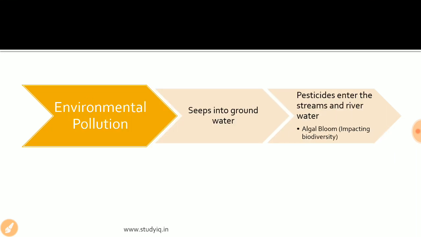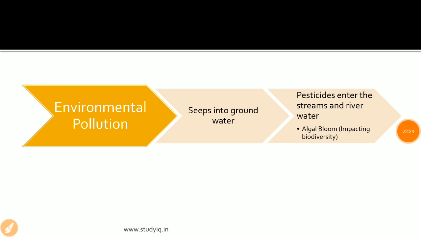The last implication of the high usage of pesticides and chemical fertilizers is upon the environment. If the farmer is using pesticides and chemical insecticides, then some amount of that is seeping into the groundwater through the soil, and some amount is getting mixed with the streams and the rivers that flow near the farms. So basically the water is getting polluted, the pesticides are getting mixed with the air, and so the air is also getting polluted, and as a result, the people in the surrounding area, when they use that groundwater contaminated with the pesticides, are now facing different health implications.